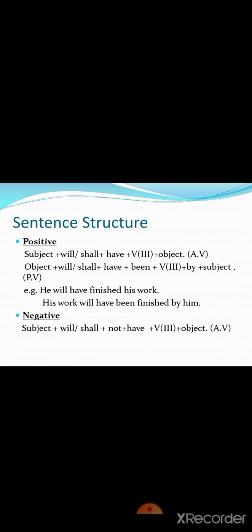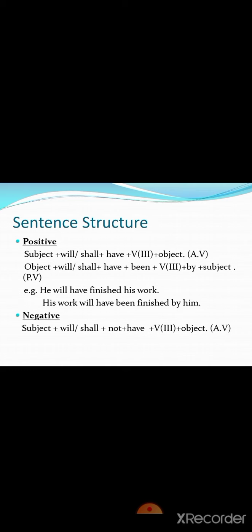And passive voice, object plus will/shall plus have plus been plus third form of the verb plus by plus subject. For example, he will have finished his work. Passive, his work will have been finished by him.